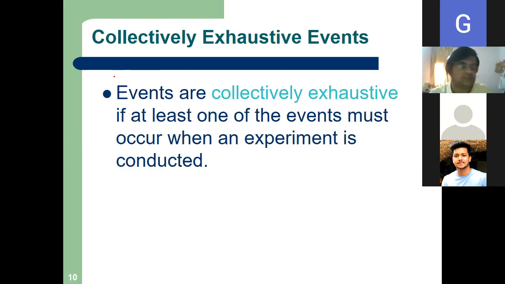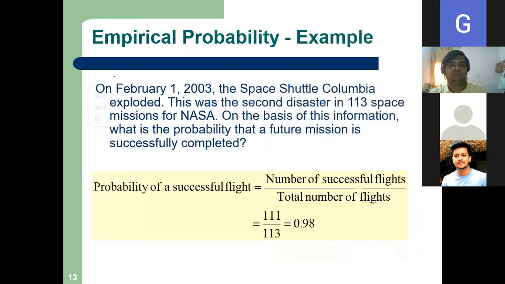So events are collectively exhaustive if at least one of the events must occur when an experiment is conducted. Okay, so mutually exclusive, collectively exhaustive. Yeah, the law of large numbers we don't.